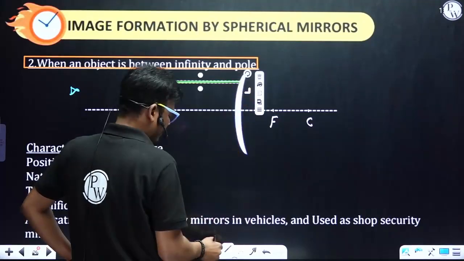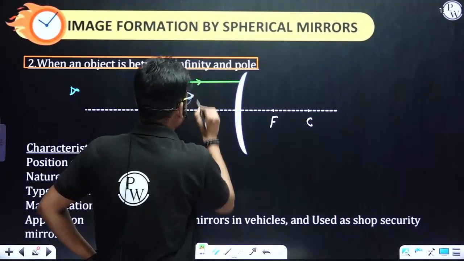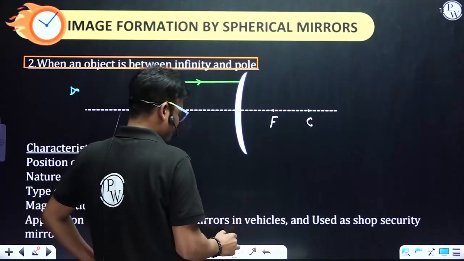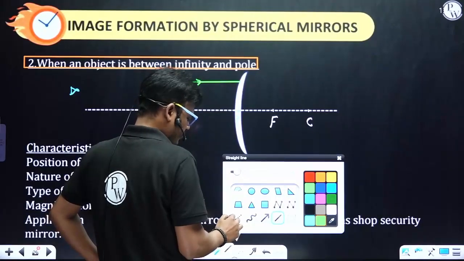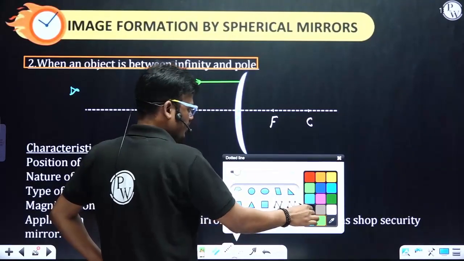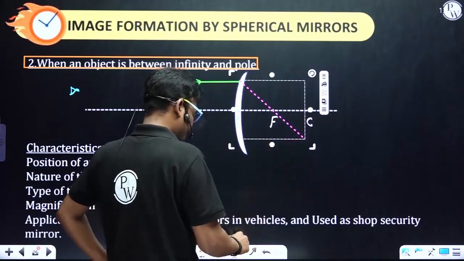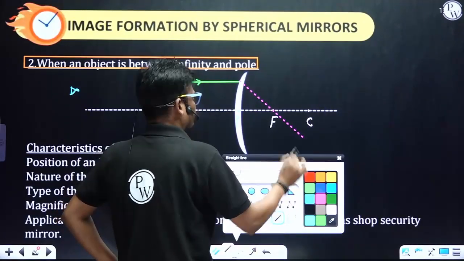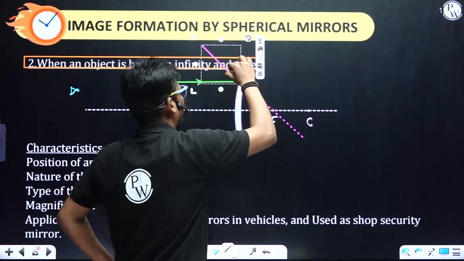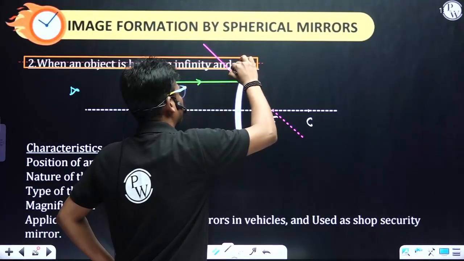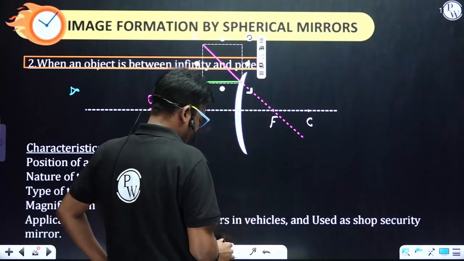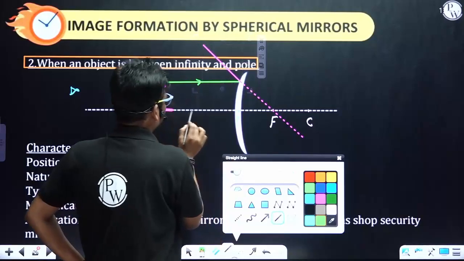So the incident ray, one is parallel. If it is parallel, the reflected ray always appears to pass through the focus of the mirror. This is a reflected ray, and in the same way here.